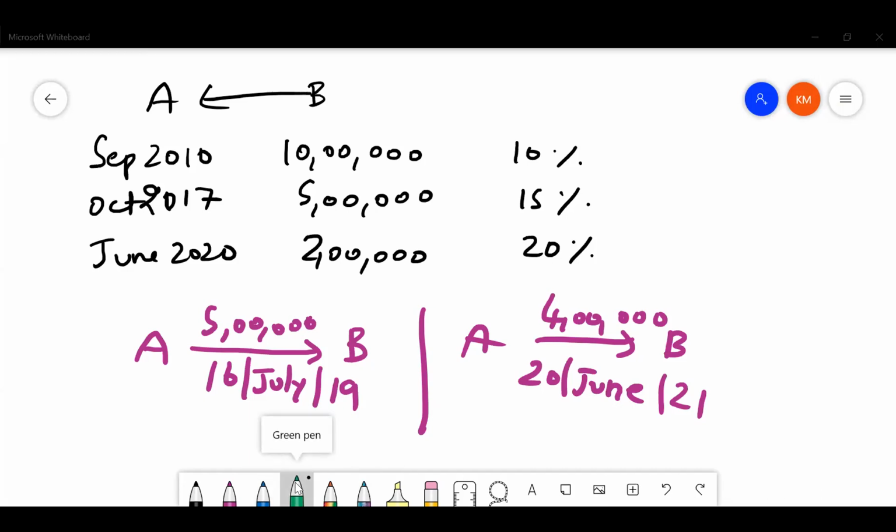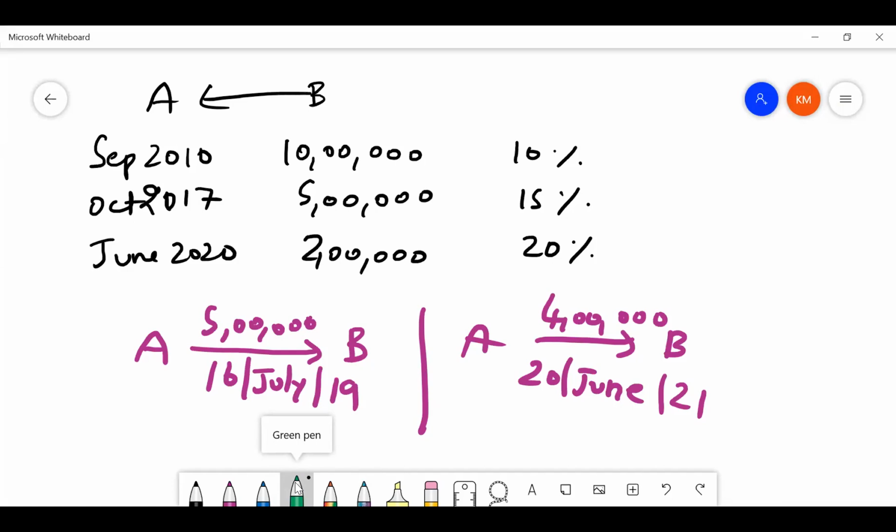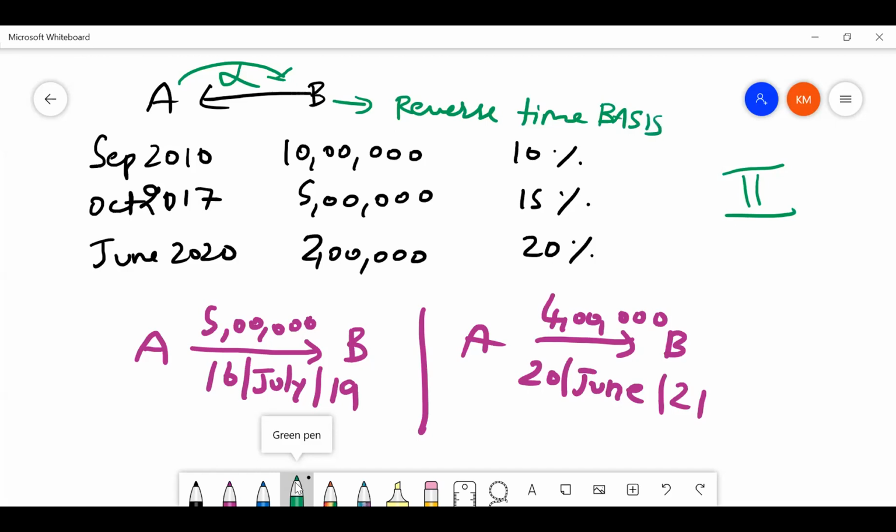Case 2 saying A has not intimated anything and B had adjusted the loans on reverse time basis. So now we are in second case. A has not informed anything to B and B is adjusting these loans whenever he is paid on reverse time basis. That is simply your LIFO method, last in, first out. Whichever loan is the latest loan, he is adjusting first.